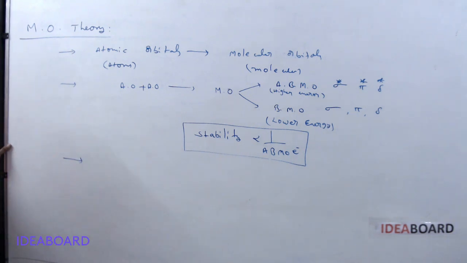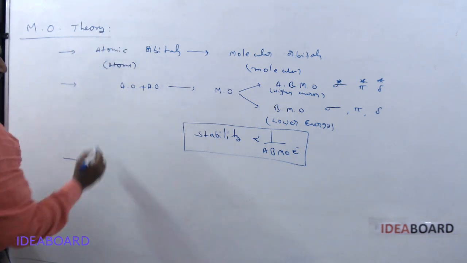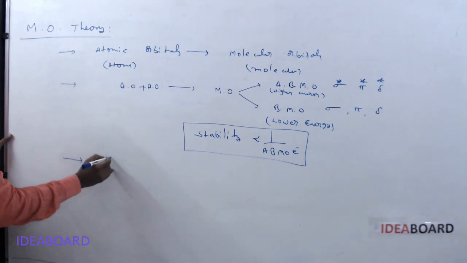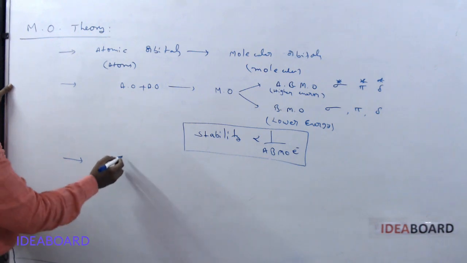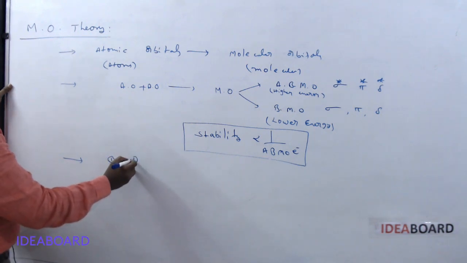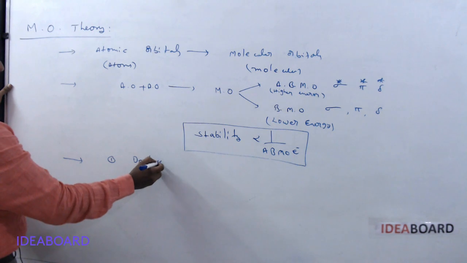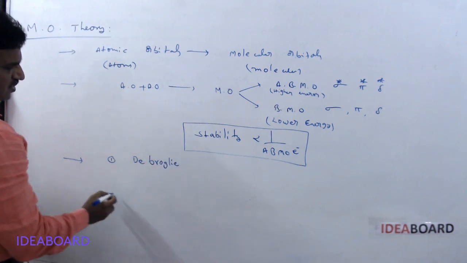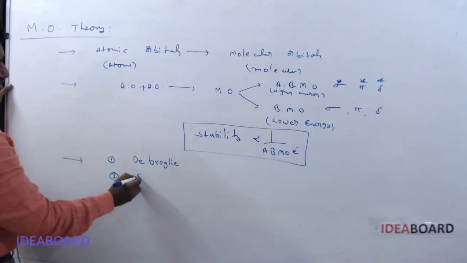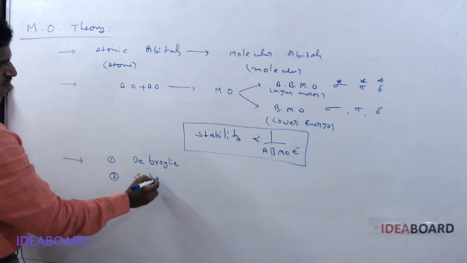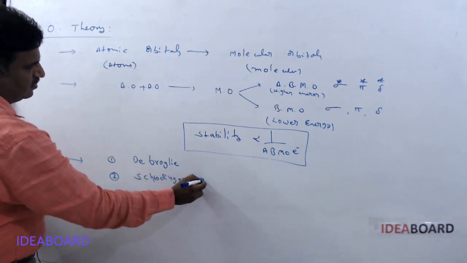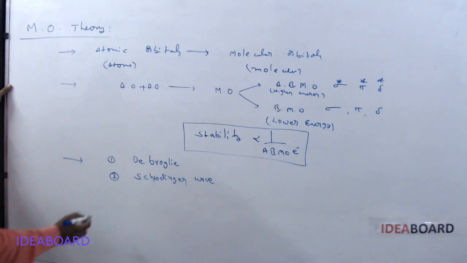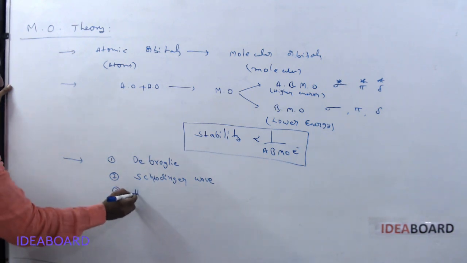Next, how are the molecular orbitals in molecular orbital theory decided? It is based on de Broglie's hypothesis, the Schrodinger wave equation, and the Heisenberg uncertainty principle.